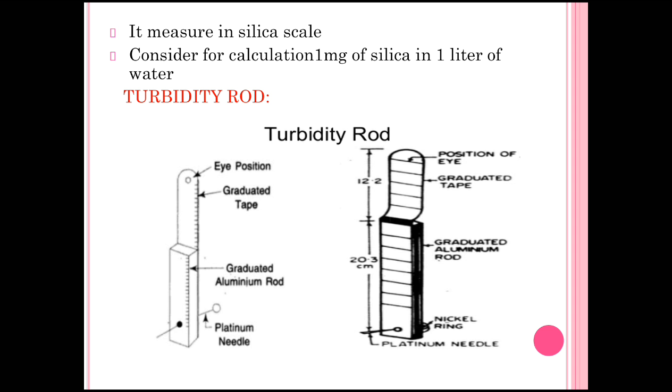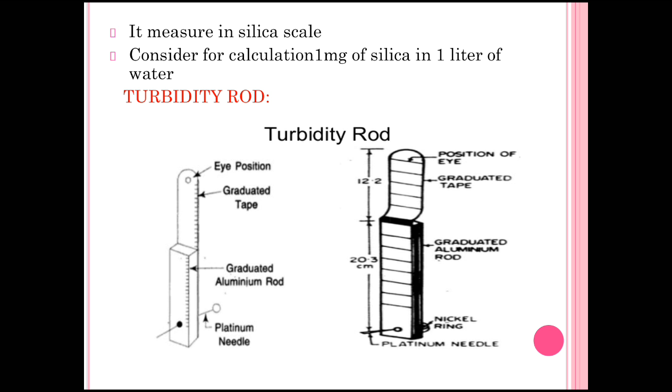Why is it called graduated? Because there is a small scale on it, which we use to take the reading, so there is a small scale on the graduated rod and graduated tape, so it is called graduated. Now at the top there is the eye position, means we have to look from the top of this turbidity rod. At the bottom there is a small nickel ring in which the platinum needle is to be inserted.